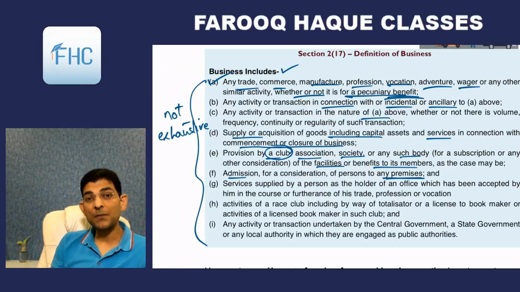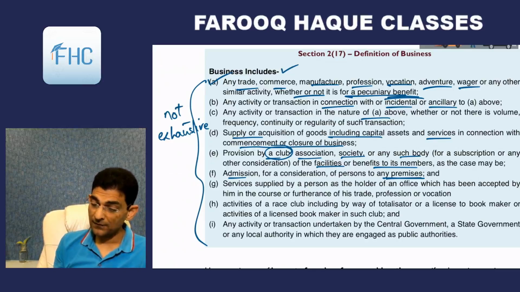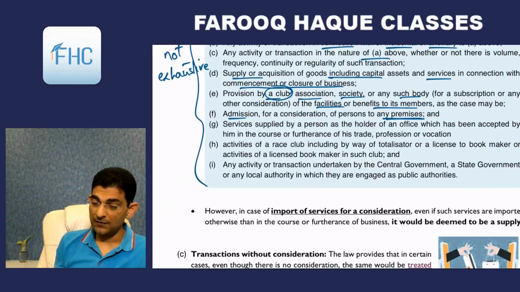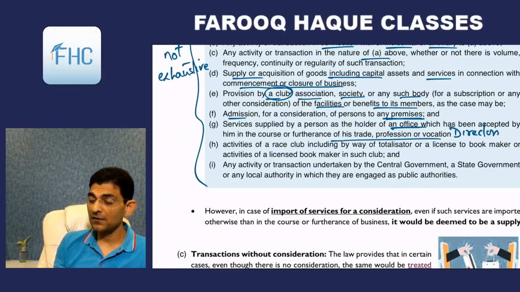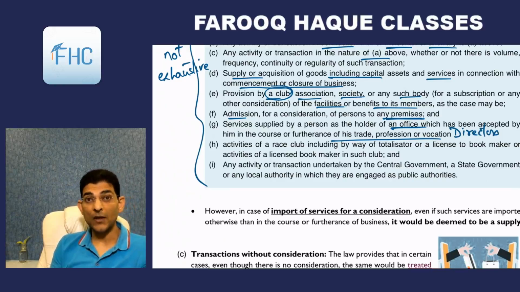If you take money for admitting people into a premises, that will also be business. Then services supplied by a person as the holder of an office which has been accepted by him in the course or furtherance of his trade, profession or vocation. Office held by them in the course of furtherance of trade, profession, vocation, like directors. So the service that they give is also taxable. That is business.